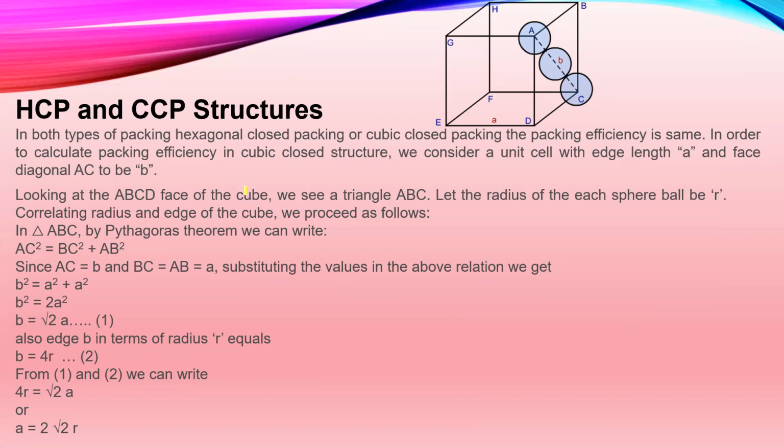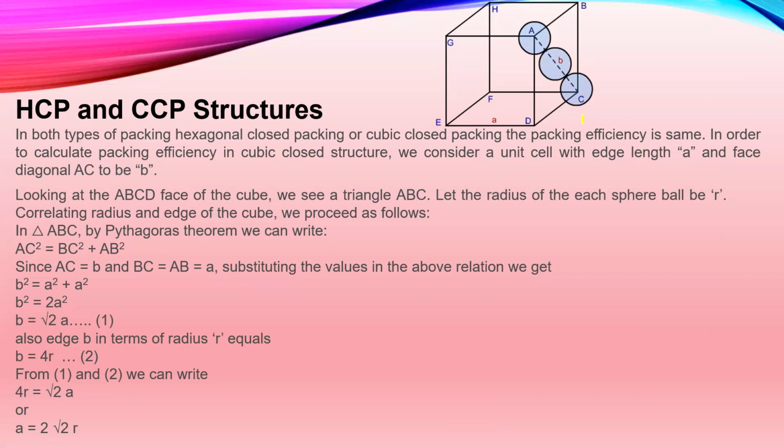Let the radius of each sphere be r. Correlating radius and edge of the cube, according to the Pythagoras theorem, AC square is equal to BC square plus AB square. Now, what is AC? AC is nothing but the complete diagonal from point A to C, which has been marked as small b.